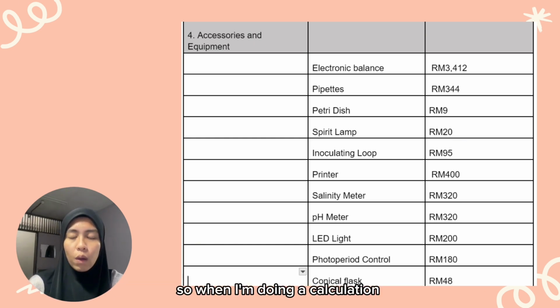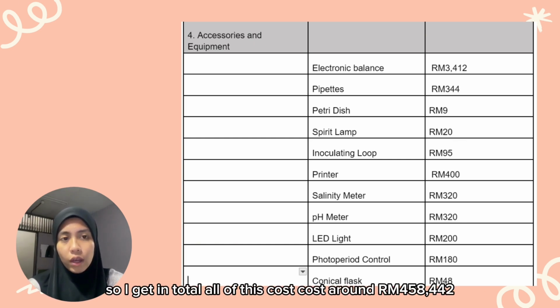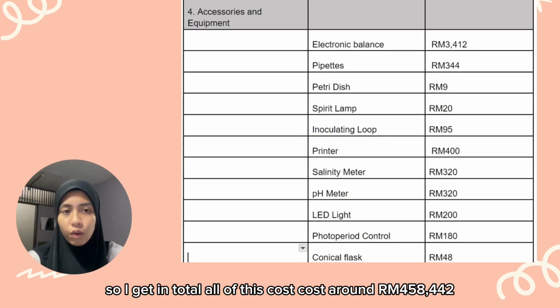So when I did the calculation, in total all of these cost around 458,442.